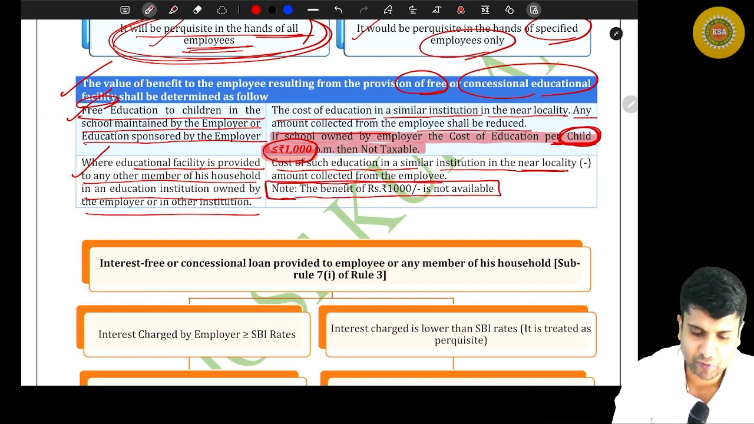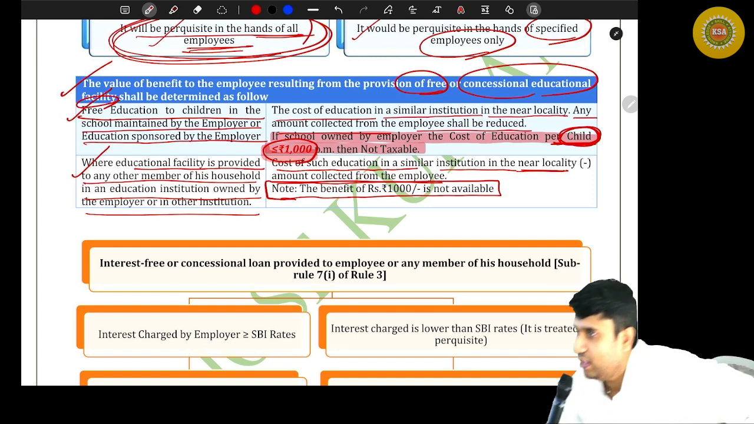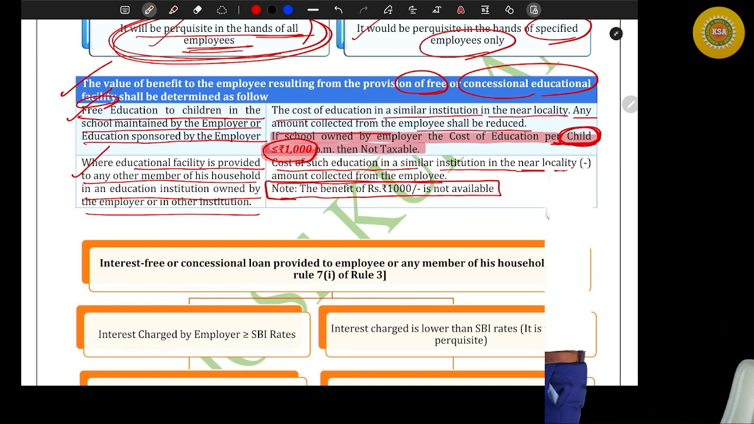So you tell me, when will you get the benefit of 1000? Two things. First of all, the school has to be owned by the employer. Second, your children should study in that school. And one more thing: the cost per month should be less than or equal to 1000. If it is more than that, again take one view, either the excess is taxable or it is fully taxable.